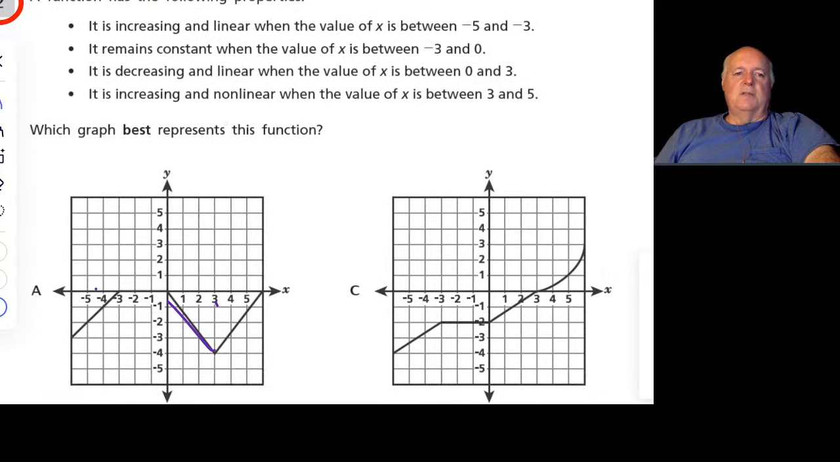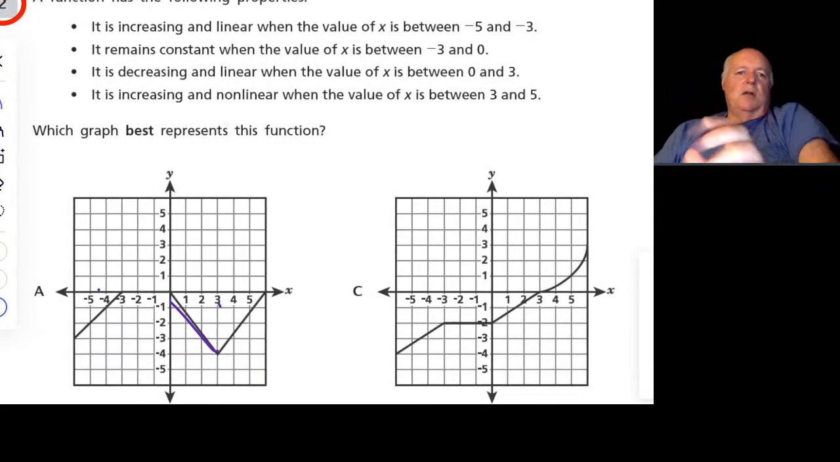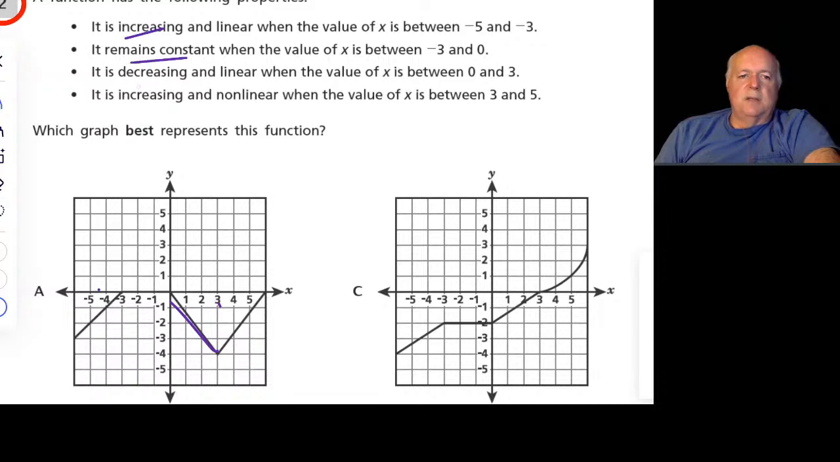So a function has the following properties: it's increasing and something. It remains constant and something. It's decreasing and something. It's increasing and something. So we have increasing, constant, decreasing, increasing. So there are four parts of this. There's that. So we have to get something where that's true. Basically, what we're doing is breaking up each of these into categories. So this would be A. Okay.